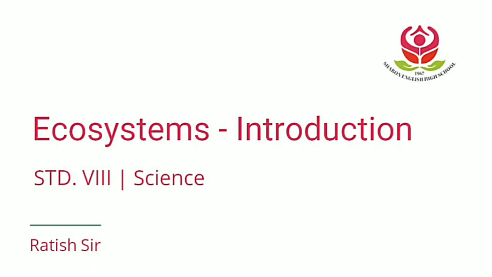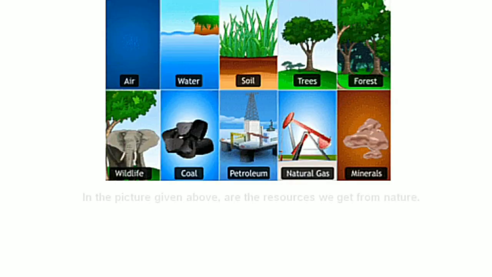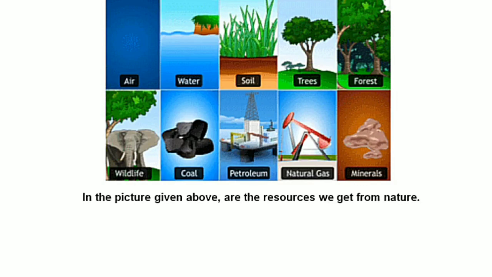Let's start with ecosystems. In the picture above, air, water, soil, trees, forest, wildlife, coal, petroleum, natural gas, minerals are the resources we get from nature. So the resources we get from nature are called natural resources.